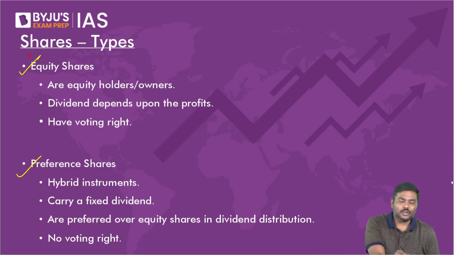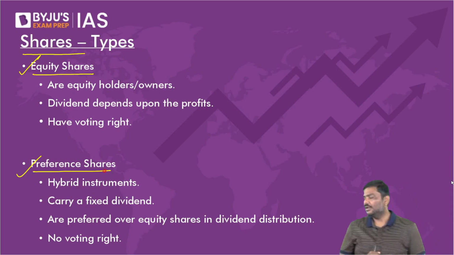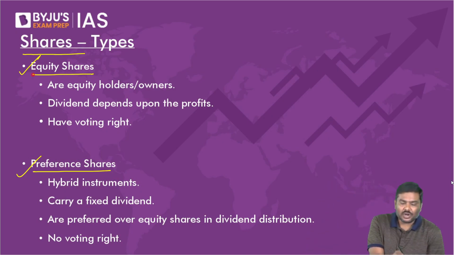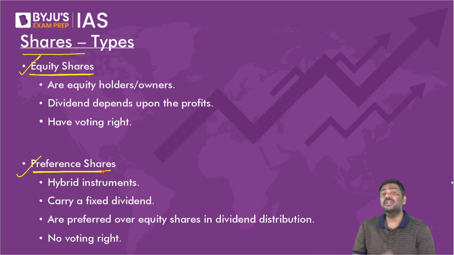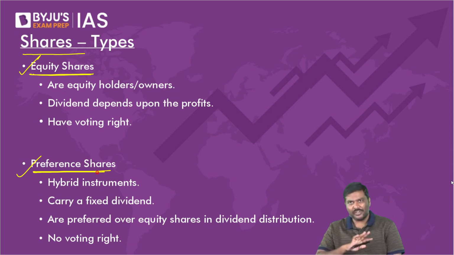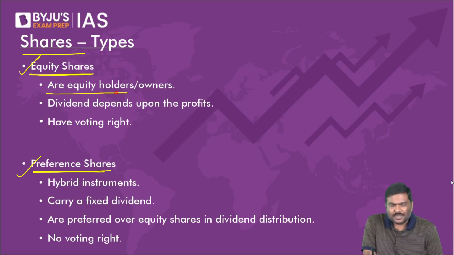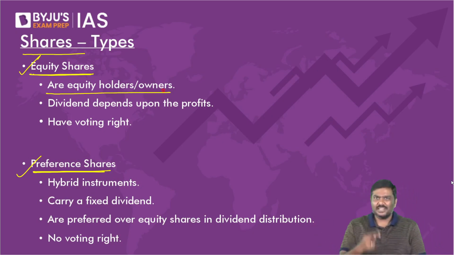Now, whenever you talk about shares, traditionally there are two types of shares. One is called an equity share. The second one is a preference share. Understand the point very carefully here. One is equity, another one is preference. Now, equity shareholders are basically the owners of a company. These are stakeholders, equity holders in a company.